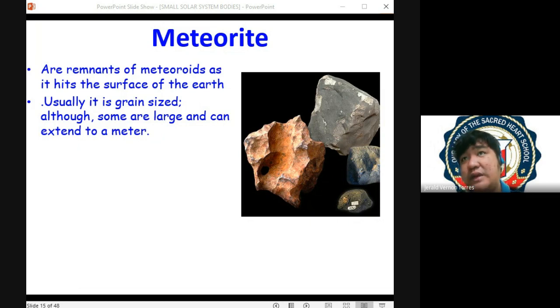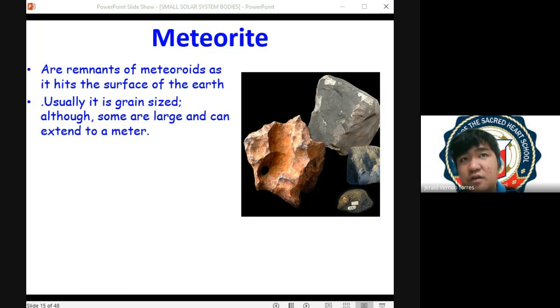And do not worry, we have an activity in our module, module number 8, regarding how to locate the meteorite coming from a meteor. So, paano mag-locate ng fall coming from a meteor? We have an activity there. We have an enriched activity there in the module.